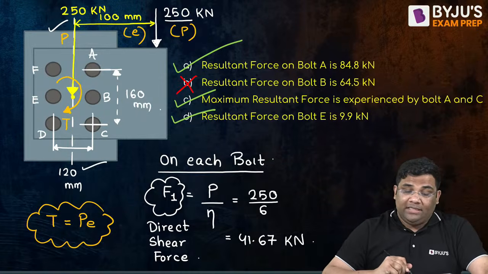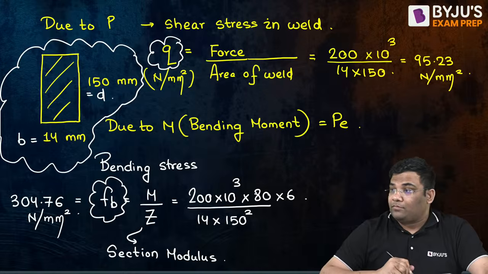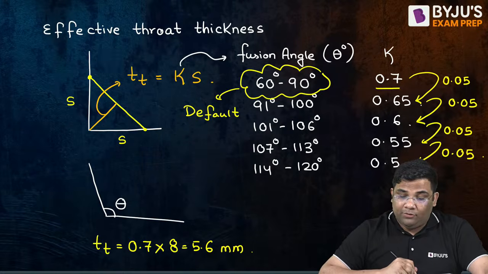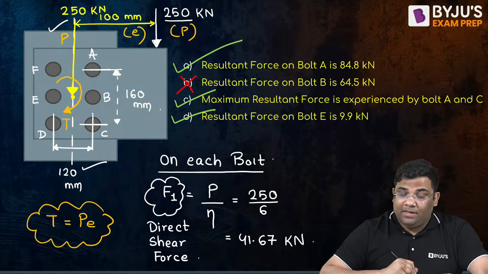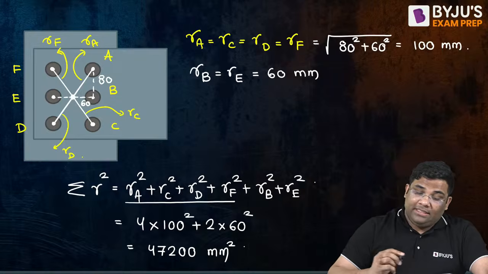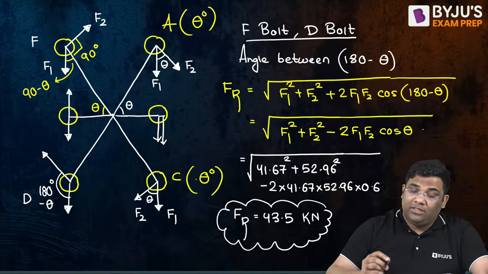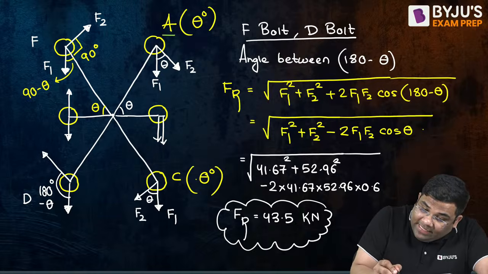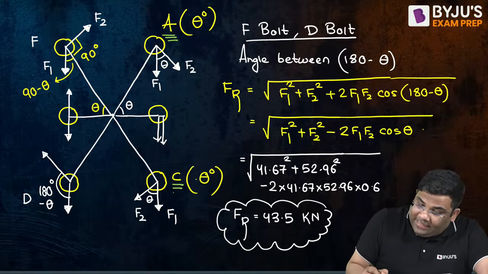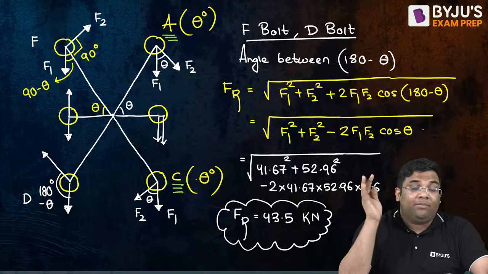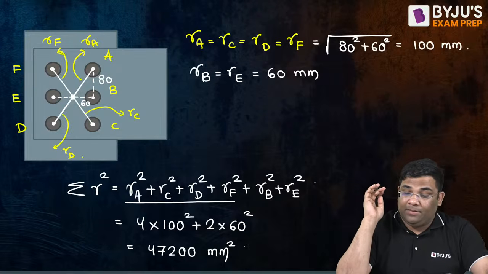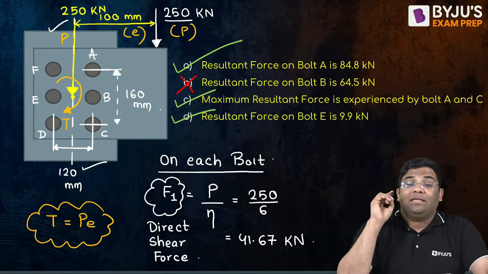Yes. Always remember that for these corner bolts, which are near to the load, you will get the maximum shear force, the maximum resultant. You always get the maximum resultant.